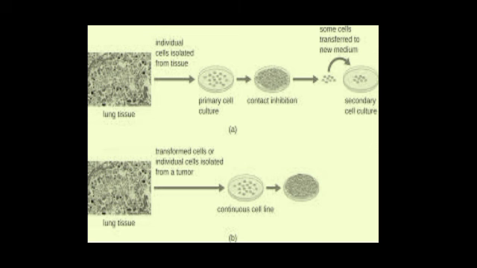Here is the diagrammatic representation for the production of continuous cell line. When we obtain lung tissues, the individual cells are isolated from the tissues, and then the primary cell culture is obtained. Then when these lose contact inhibition, they get converted into the secondary cell culture. If we have transformed lung tissue, then from that we obtain the continuous cell line.